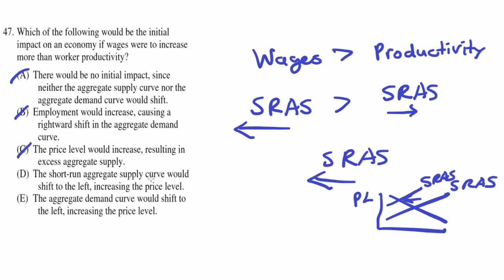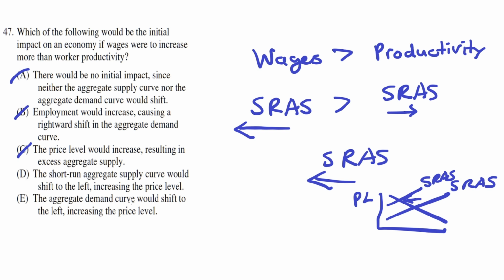D. The short-run aggregate supply curve would shift to the left, increasing the price level. This seems to be the correct answer because this supports our conclusion that the short-run aggregate supply curve would shift to the left, and the result that this would increase the price level. So overall, D seems to be the correct answer.